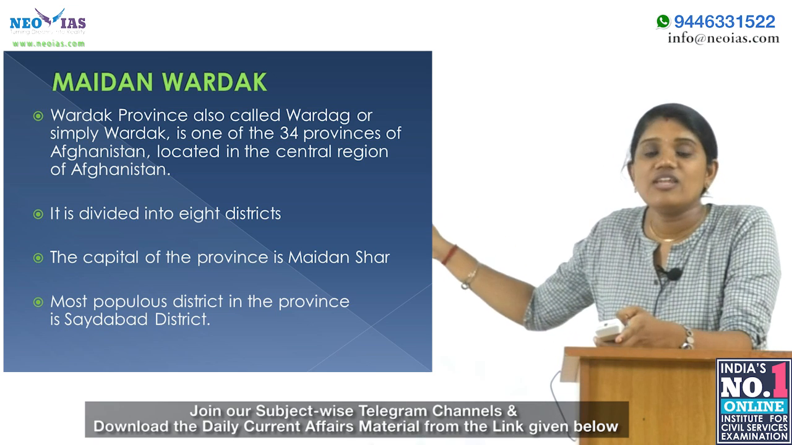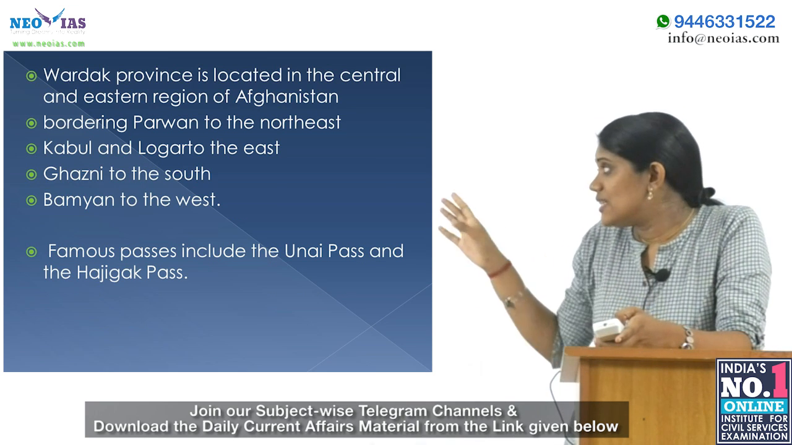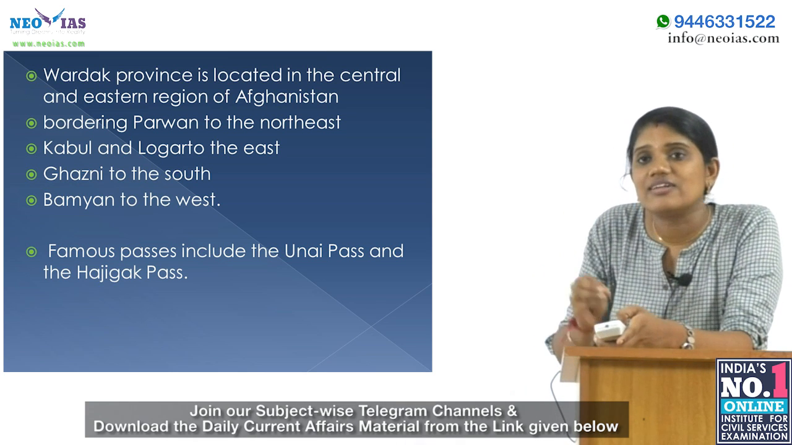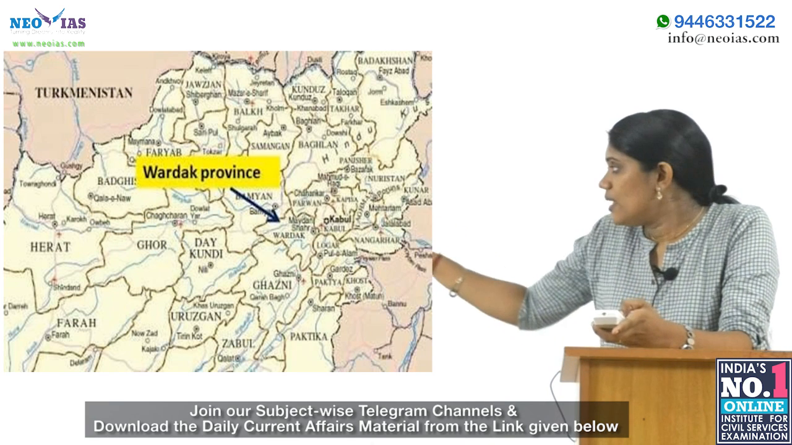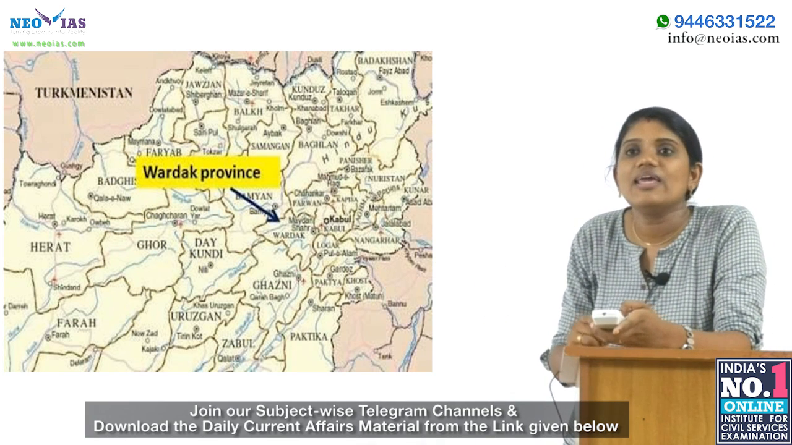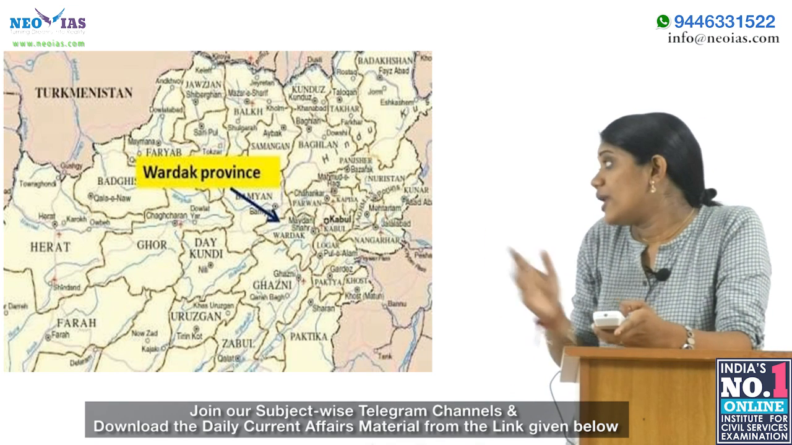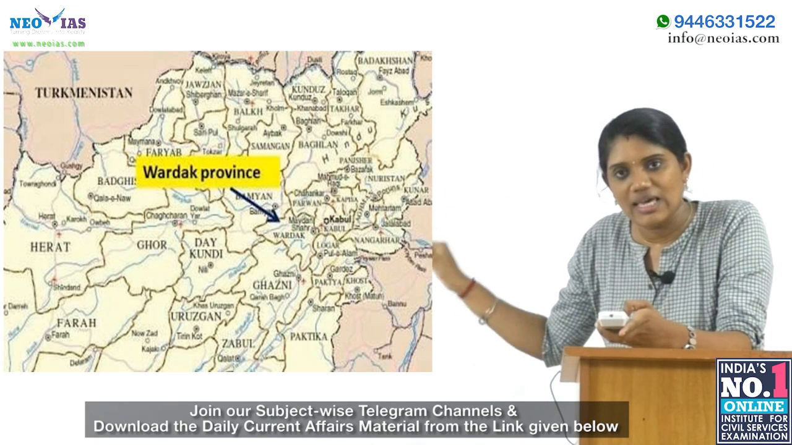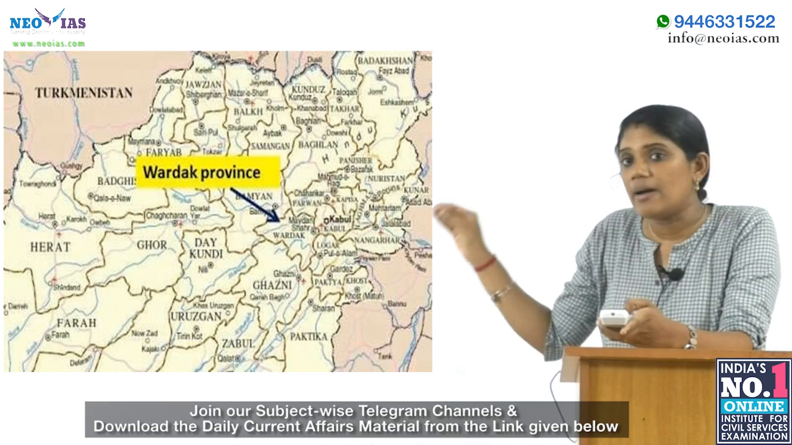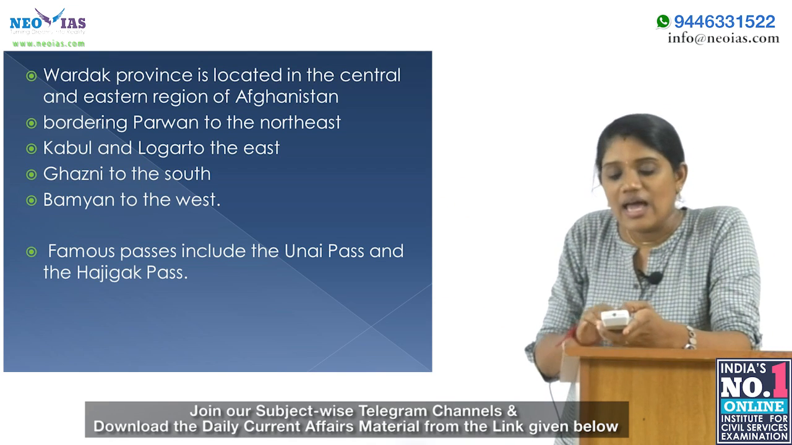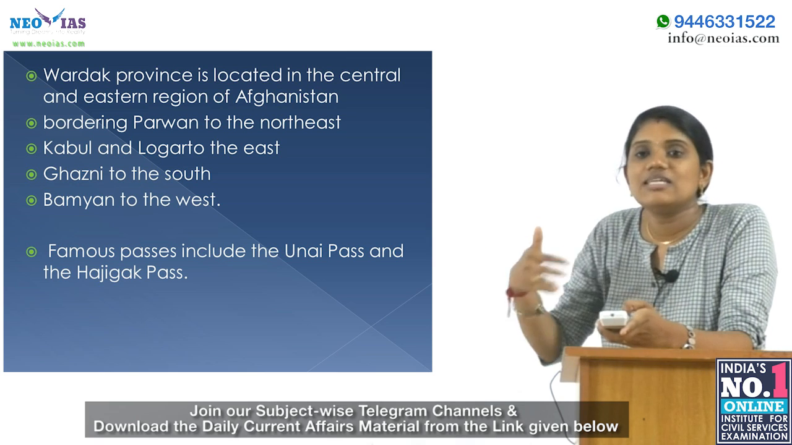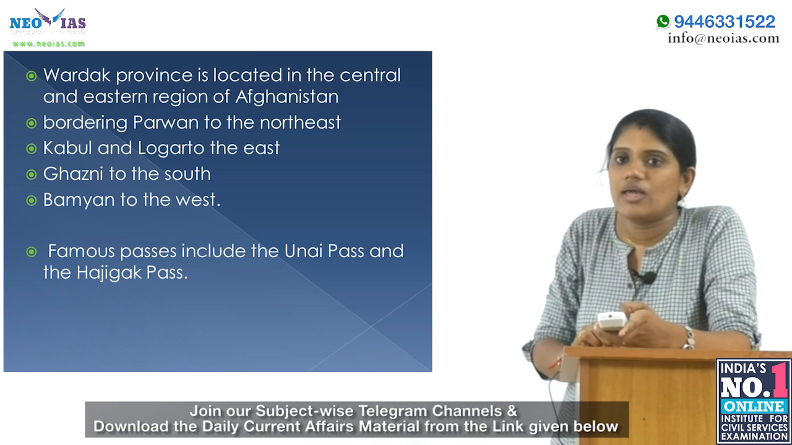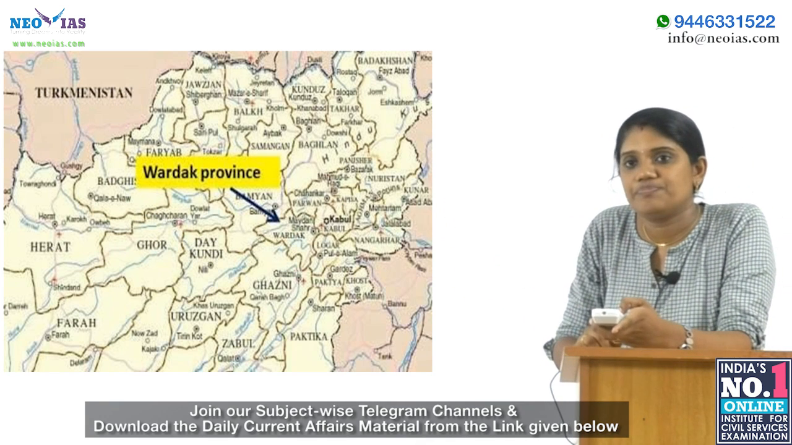Okay, so the capital is Maidan Shahar, and let's see the location details. This Wardak province is located in the central and eastern region of Afghanistan. Here you can see it bordering Parwan to the northeast, Kabul and Logar to the east, Ghazni to the south, and Bamiyan to the west. Some of the famous passes include Unai Pass and Hajigak Pass. Here you can see the Wardak province.